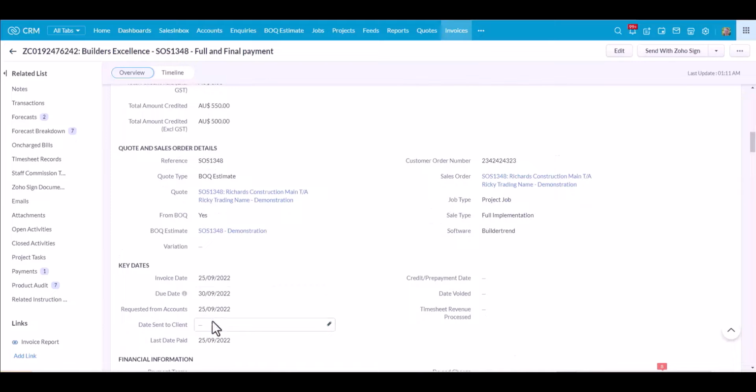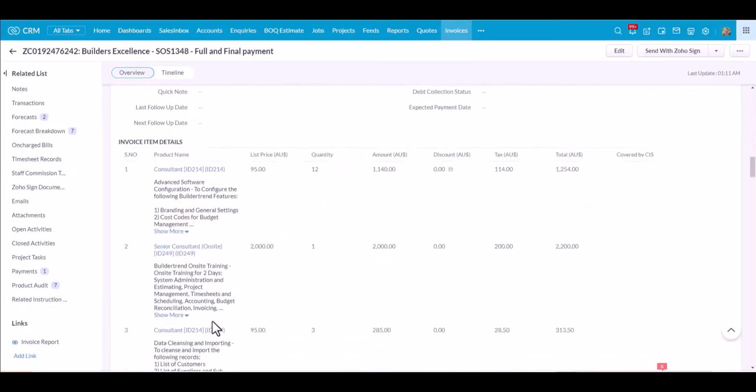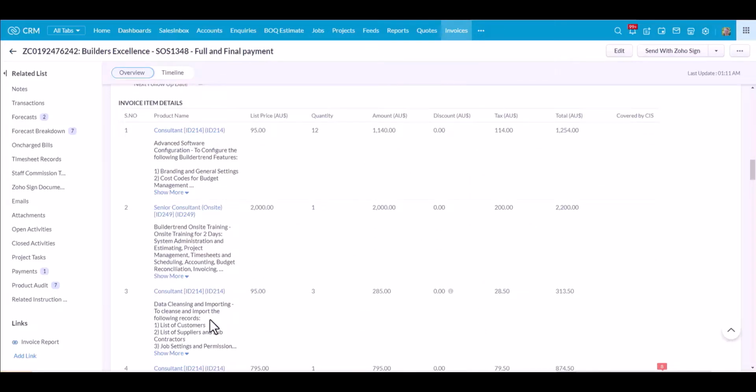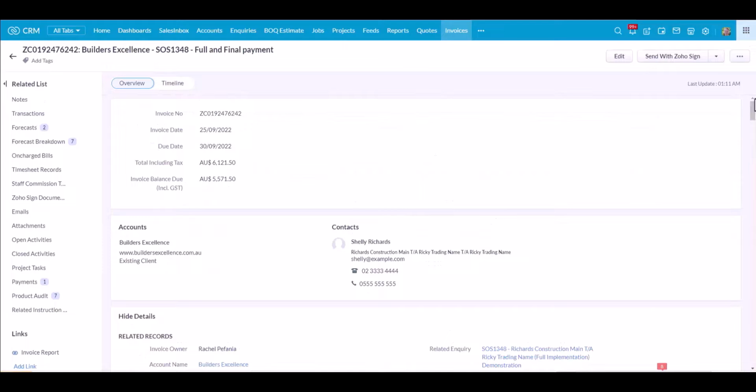And we can see the financial details, including the payment and credit amounts. And down here we have the invoiced items. Now, if you're using our exclusive bill of quantity estimating, and you chose to group your items when you converted to quote and sales order, your invoice will reflect the same grouping. So that's our invoice and forecasting widget. And if you're using our production items and job instructions, your forecast now can be automatically updated to let you know when other progress and invoice payments are due.